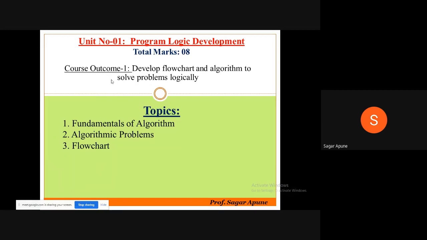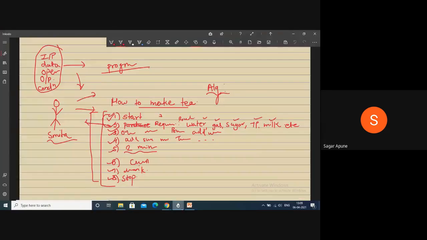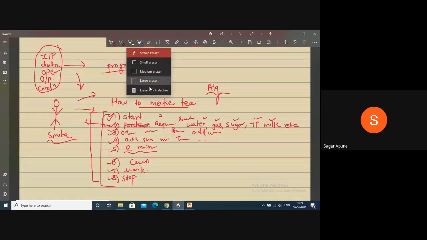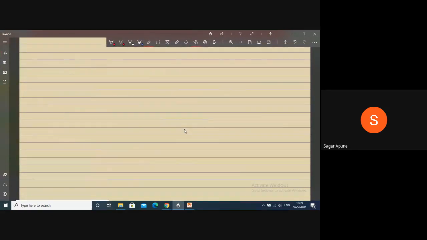Okay, so just tell me, what is the meaning of computer, right? You took admission in first year and your first semester is completed, right? So tell me, what is the computer? Okay, yes, anyone? What is computer?